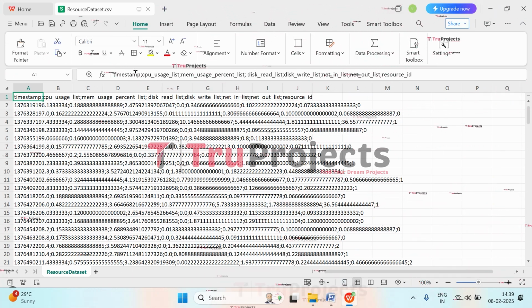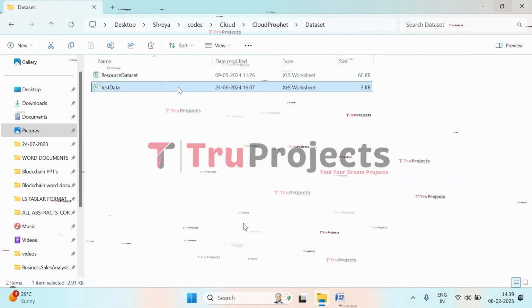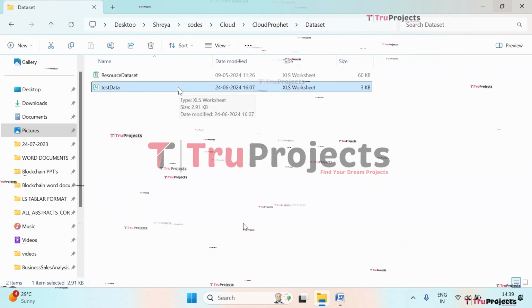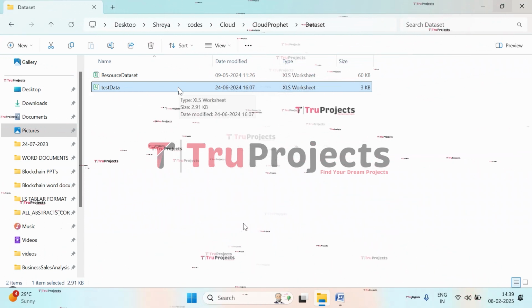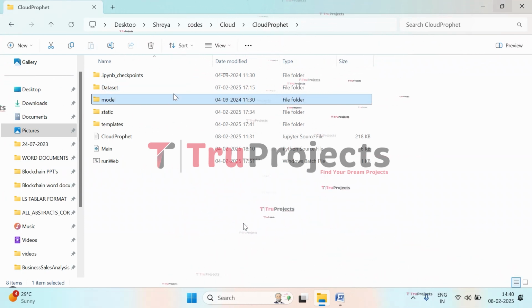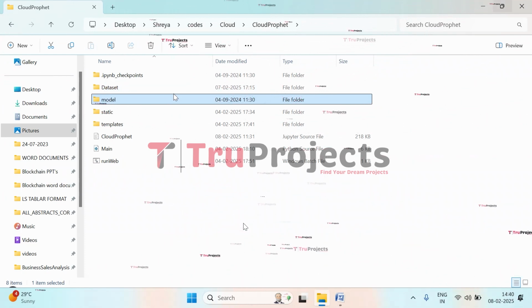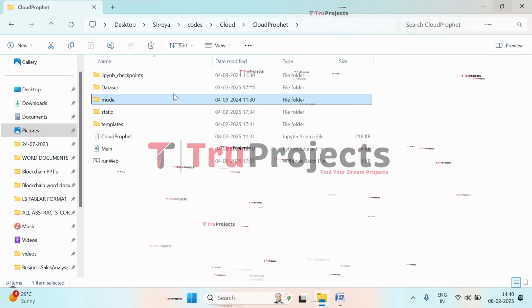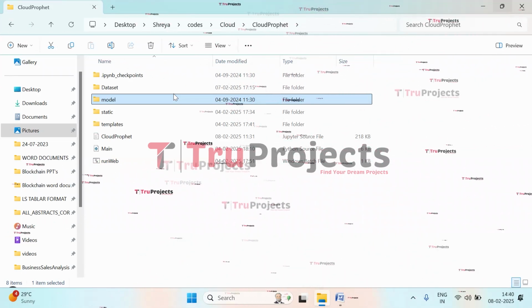So this is the dataset. Now close this. And in this file, we have the test data that we will be using in the front end for predicting the performance. And here in this model folder, we have the algorithm information that is stored in the .h5 files, numpy files, and pickle files, that will be loaded into the project code during runtime of the application.